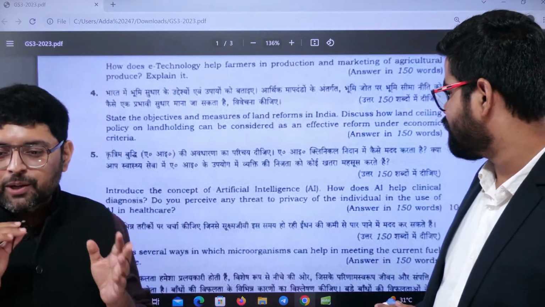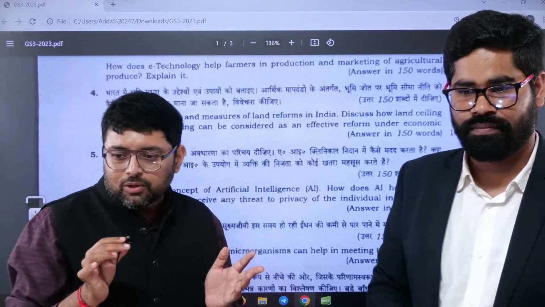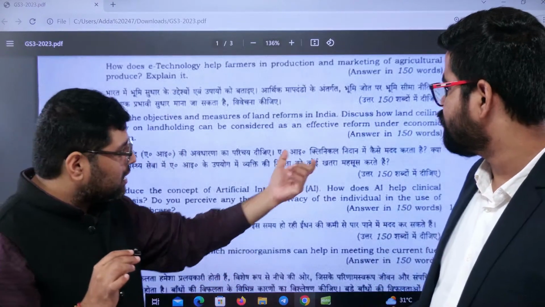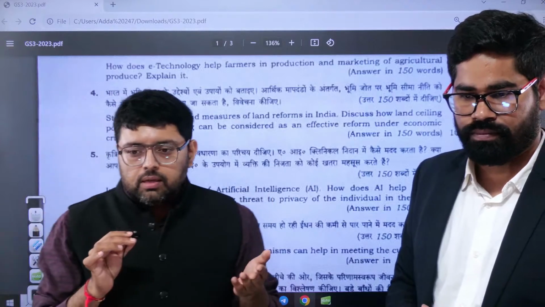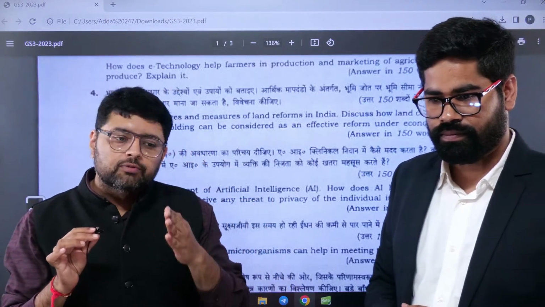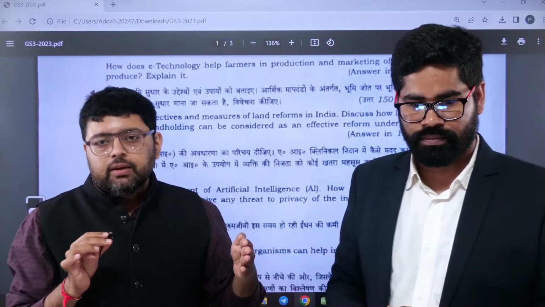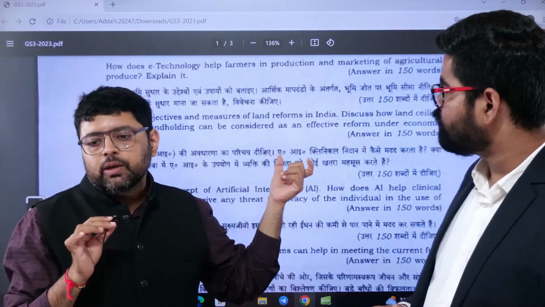It's not only with respect to India, but with respect to the global level also. So this is what India has been seeing. That is why this land ceiling question is an expected one. Even if you see the past, from 2013 till date, you will observe that they have asked so many questions on land reforms.